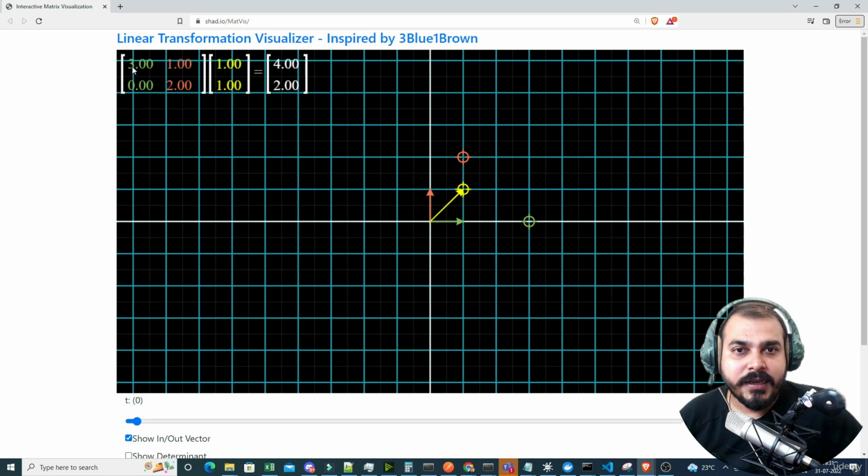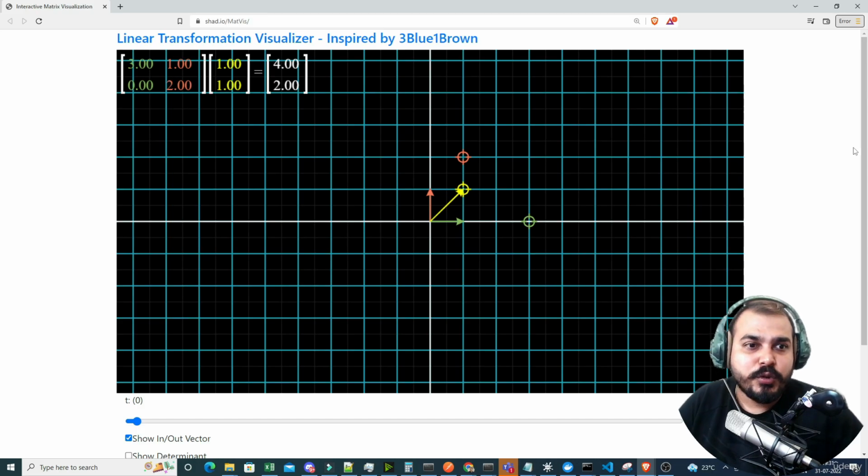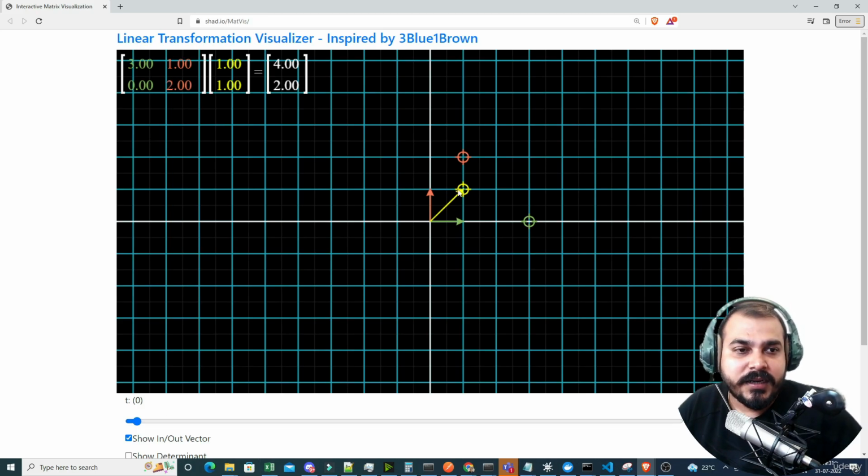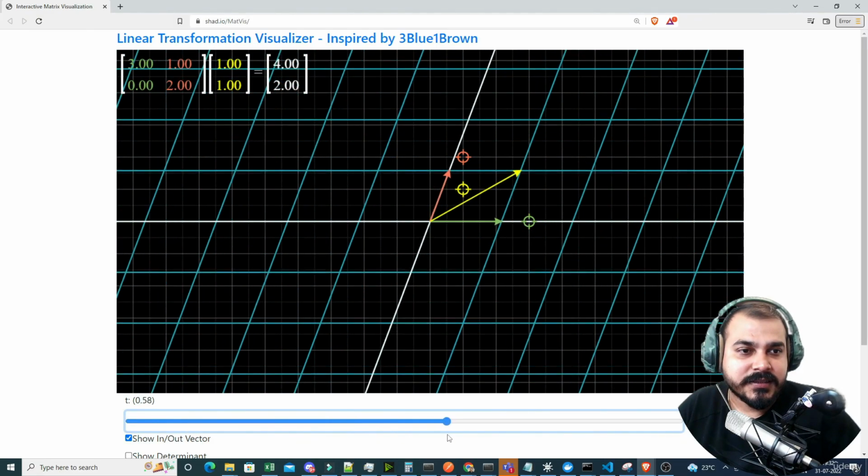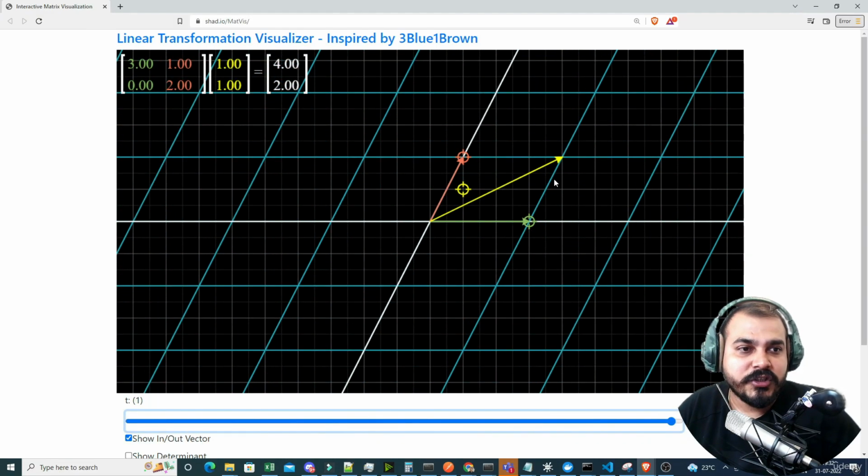Now on this particular vector, if I apply a linear transformation with this matrix, now what will happen? You see, once we do the linear transformation, this particular line will get changed and it will display something like this. After I apply this transformation, my new point is something like 4, 2, right? Now 4, 2 is nothing but, here you can see the lambda value will be 4, 2, because 1, 1 is my vector, right?